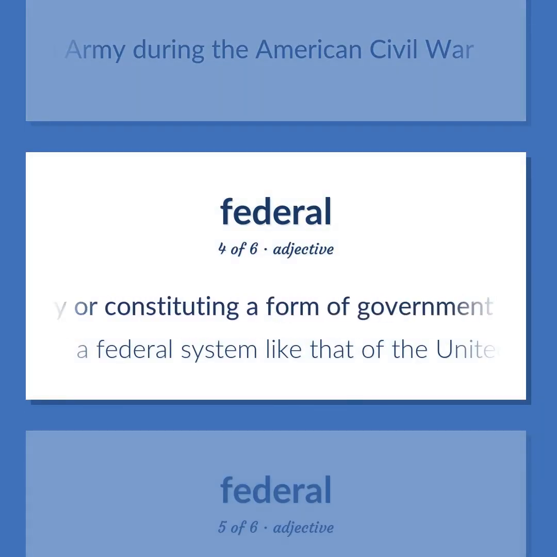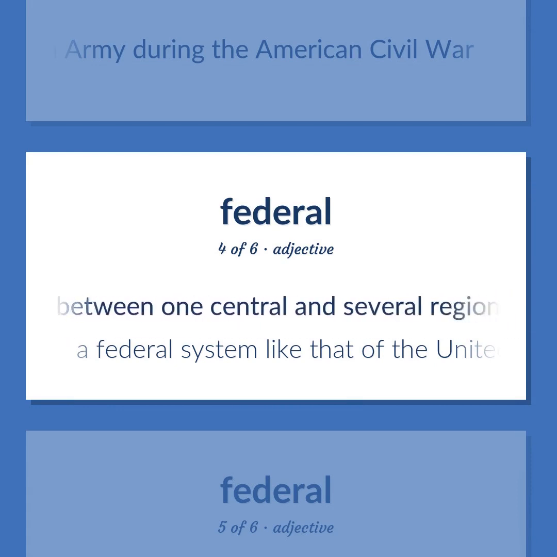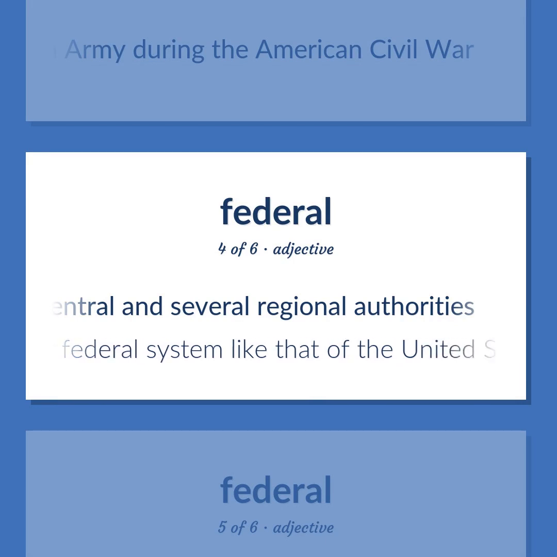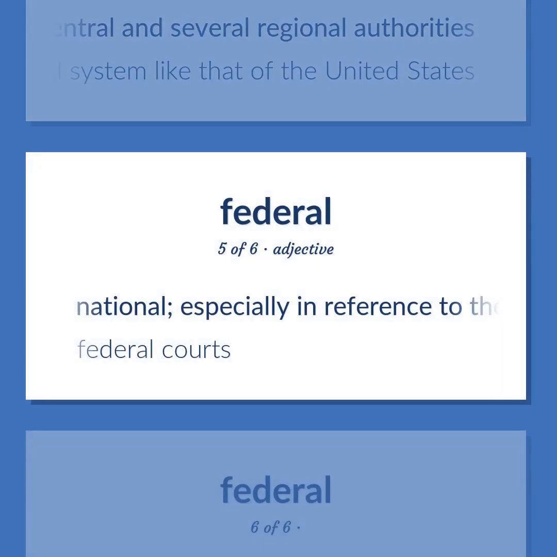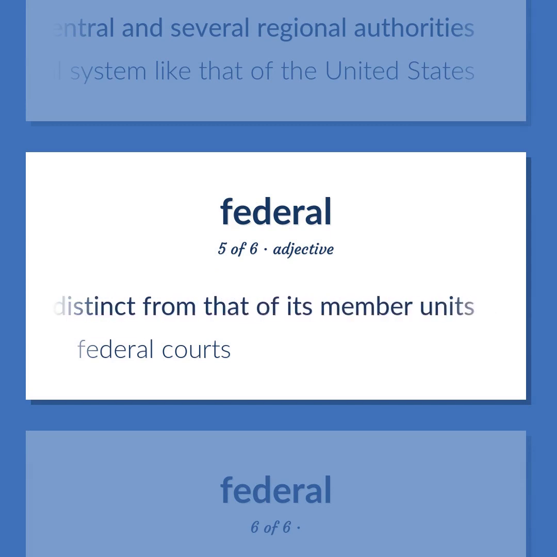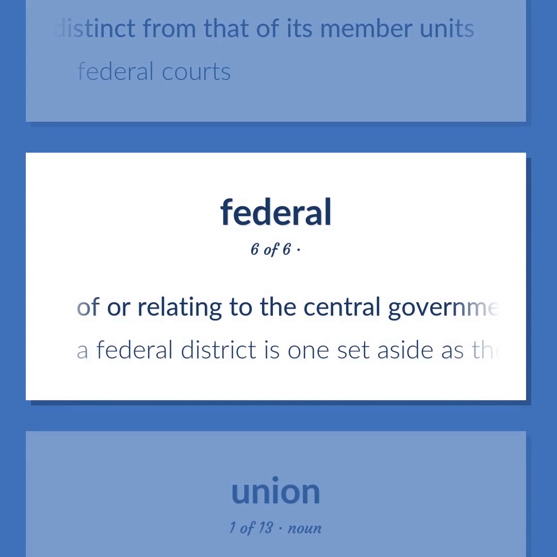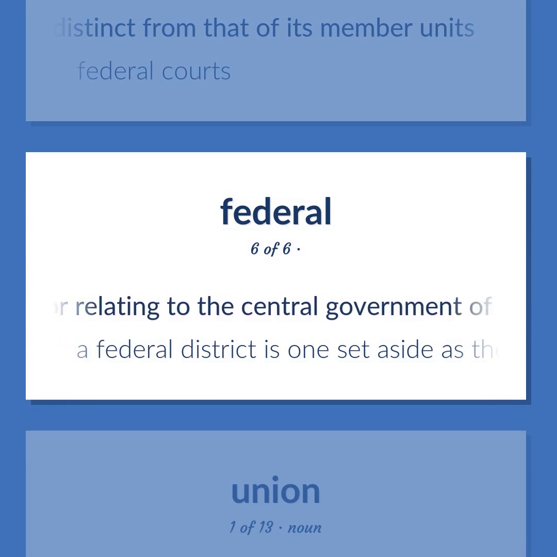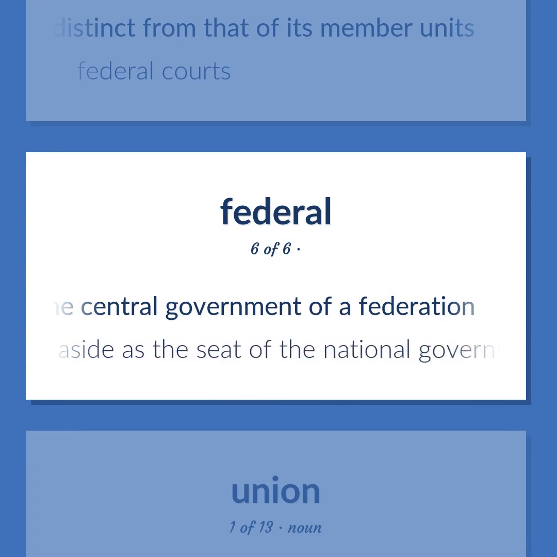Characterized by or constituting a form of government in which power is divided between one central and several regional authorities. A federal system like that of the United States. National, especially in reference to the government of the United States as distinct from that of its member units. Federal courts. Of or relating to the central government of a federation. A federal district is one set aside as the seat of the national government.